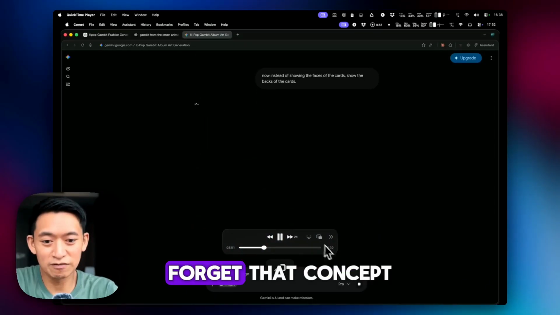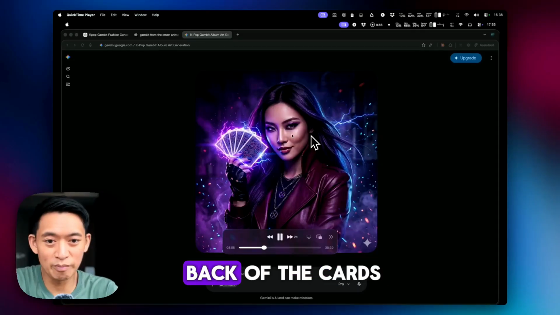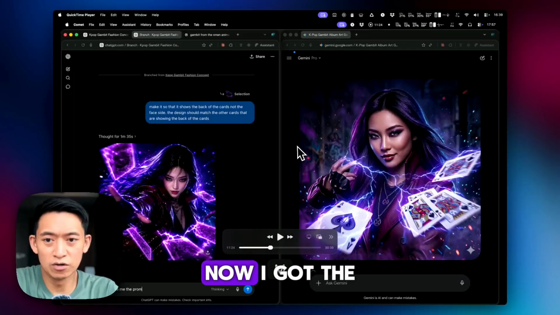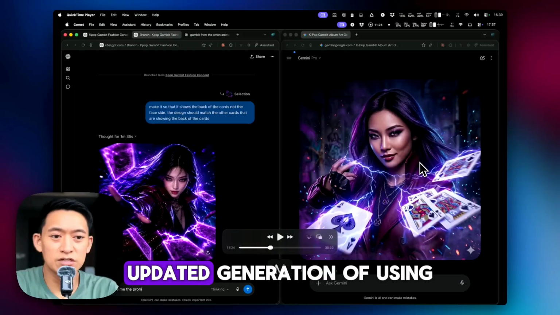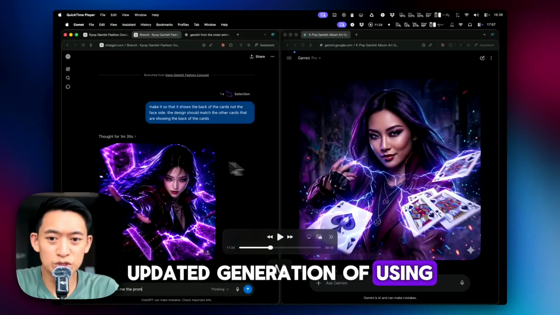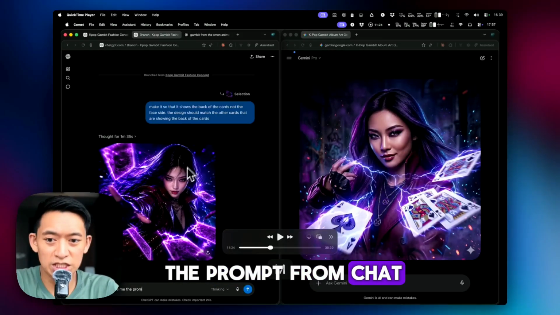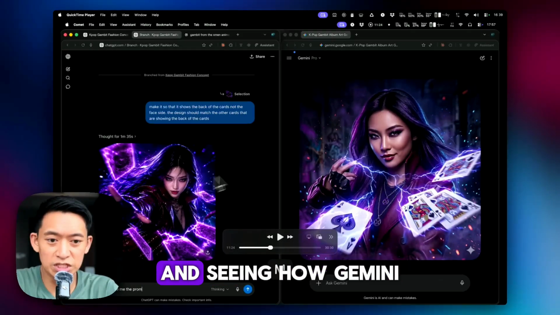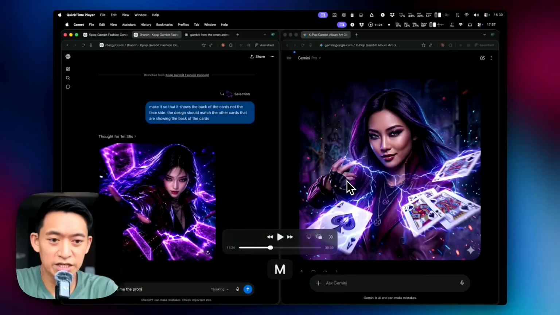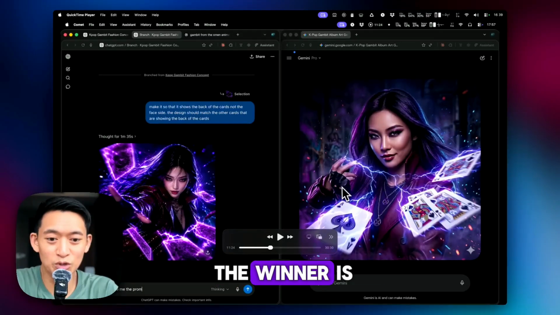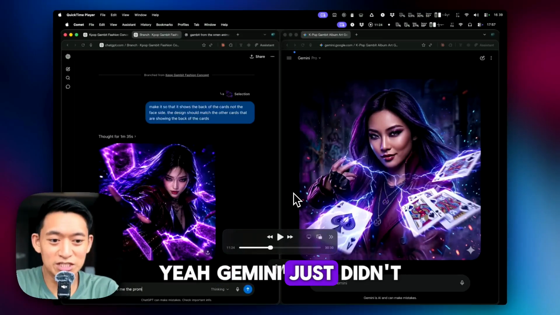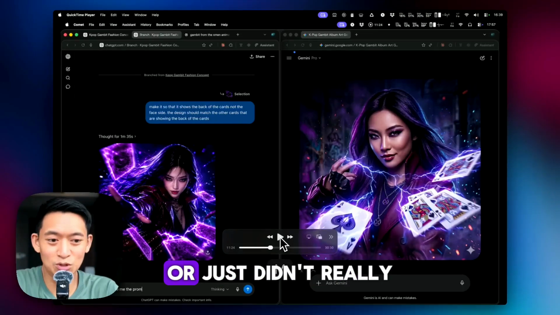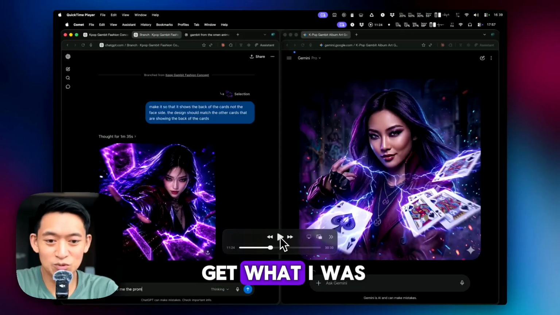So I was like, okay, forget that concept. Let's just show the back of the cards. Okay, so now I got the updated generation of using the prompt from ChatGPT with this composition and seeing how Gemini handles it. And it's clear who the winner is. Yeah, Gemini just didn't understand the task, or just didn't really get what I was going for.